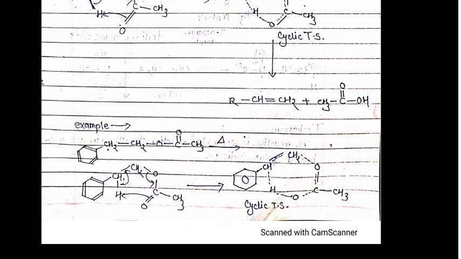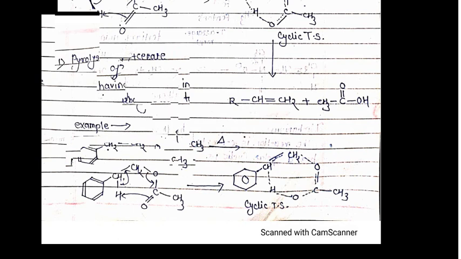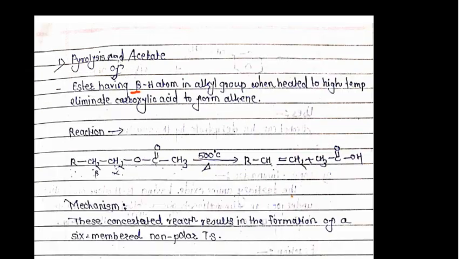So the first point is pyrolysis of acetate. This structure is the acetate structure. An ester having a beta hydrogen atom in the alkyl group, when heated to high temperature, eliminates carboxylic acid to form an alkene. What is the beta hydrogen atom? The hydrogen atoms attached to the beta carbon atom are called beta hydrogen atoms.